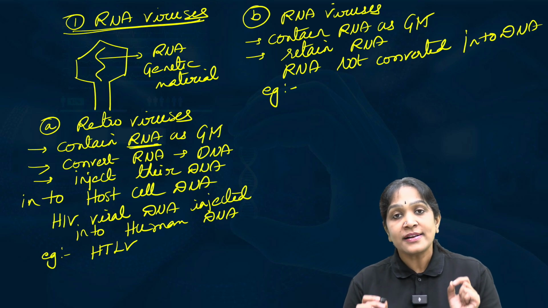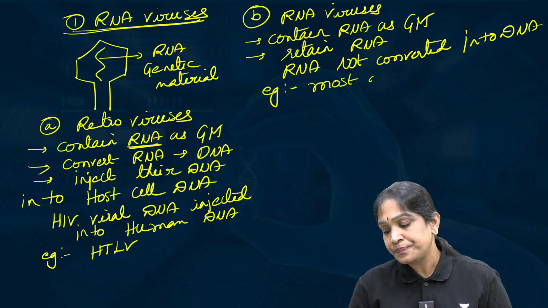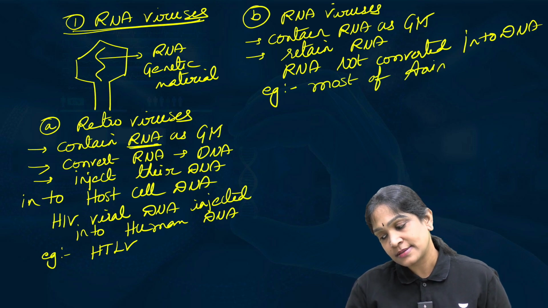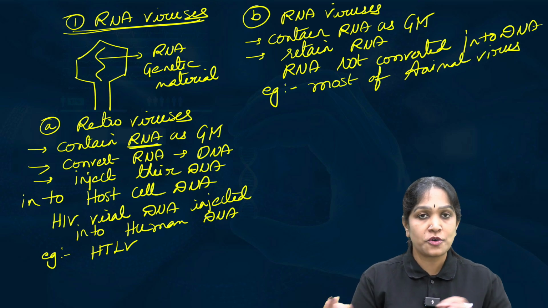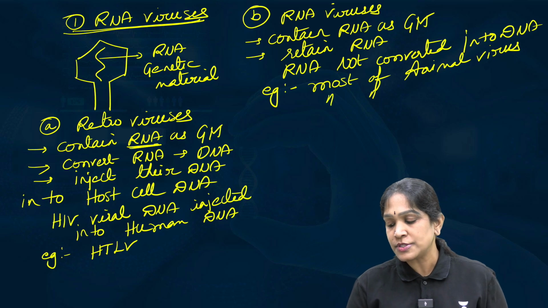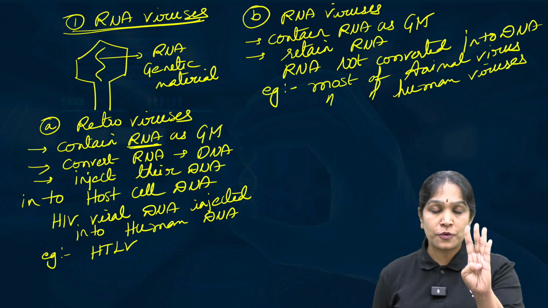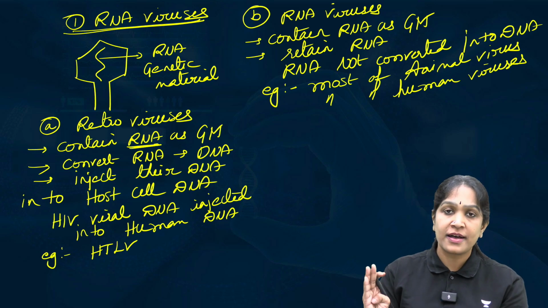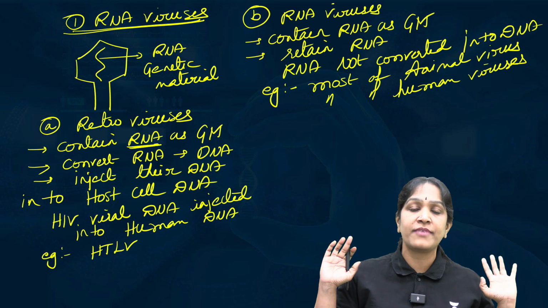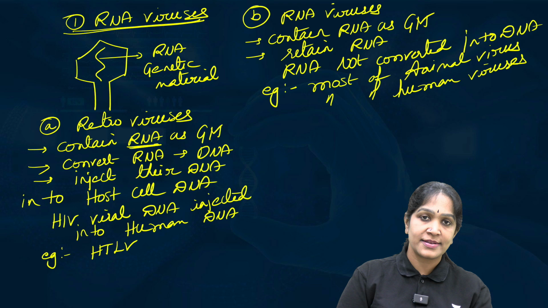It is difficult to give examples. The reason is most of the animal viruses, including the humans also, because human is also an animal. It means most of the human viruses are RNA viruses. It means flu, coronaviruses, polio, Zika, Ebola, Nipah, all these are RNA viruses. Most of the animal viruses are RNA viruses.